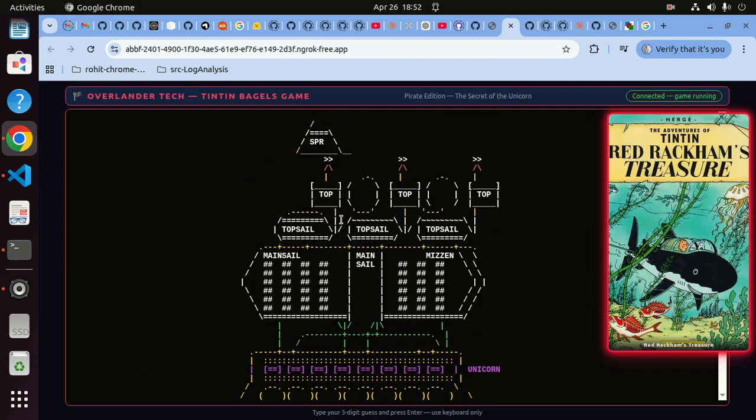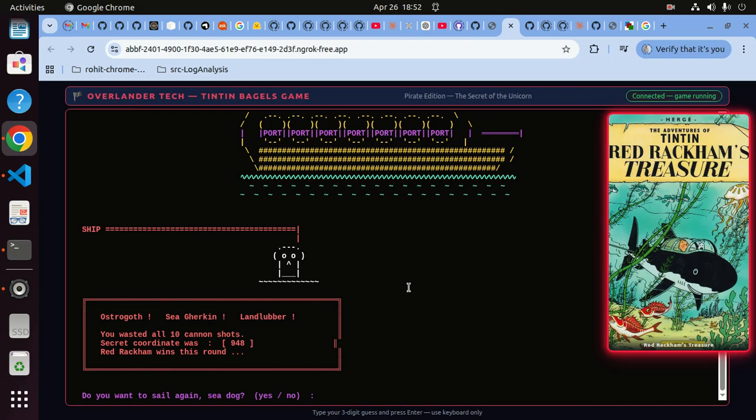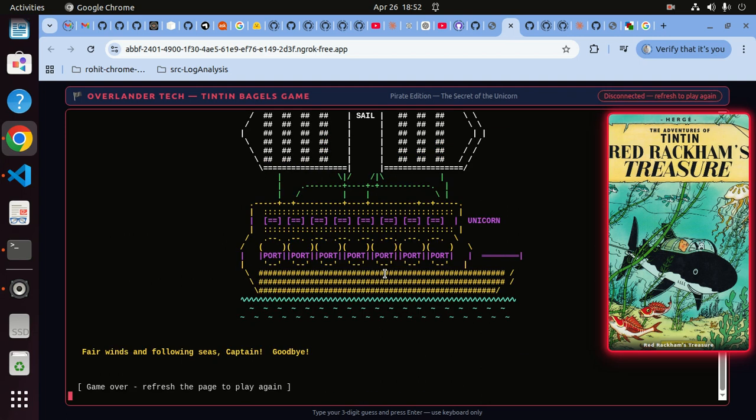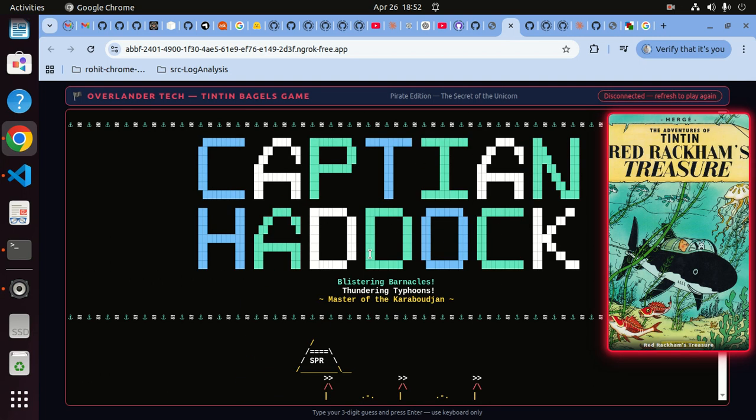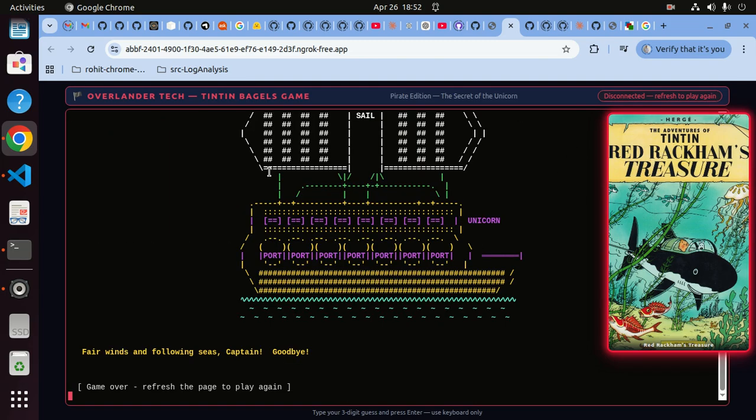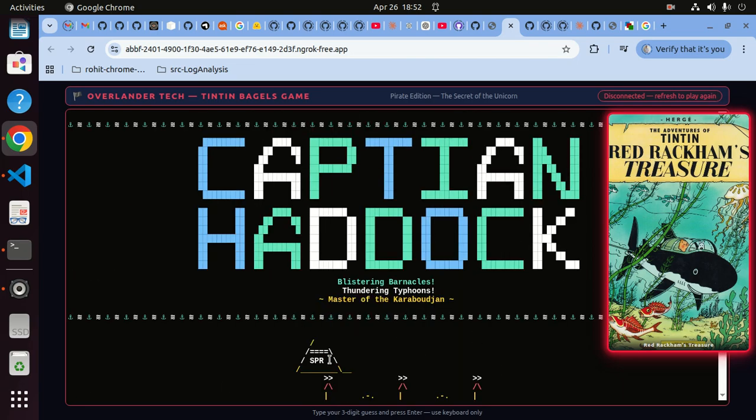I wanted a lot of other things here, which will probably get done later because this seems to be very, very static and very boring, unless, of course, somebody's really involved in those three numbers. And do you want to sail again? No, thanks a lot. Very boring. So, yeah, game over. And again, Captain Haddock came to say goodbye. Game over and bugger off. So this is what it is for now. It says disconnected. Refresh to play again.